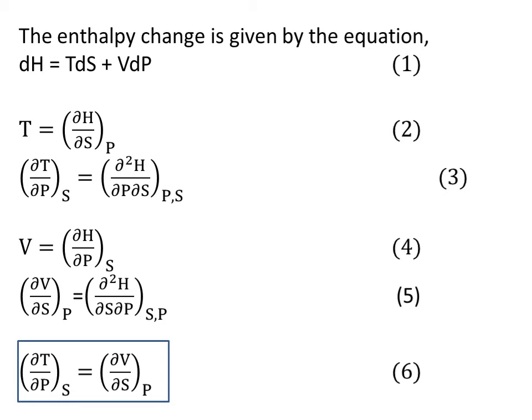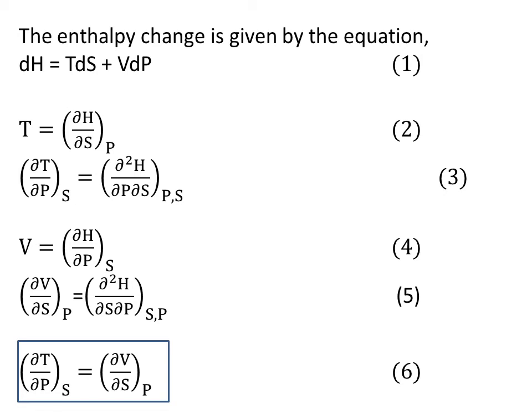The order in which we are doing it will provide you either T or V to begin with, and then dou T by dou P or dou V by dou S. So first, when you differentiate equation number 1 with respect to S, keeping P constant, we will get T, and that is given in 2. And again you differentiate that equation with respect to P, keeping S constant, and you will get dou square H by dou P dou S.